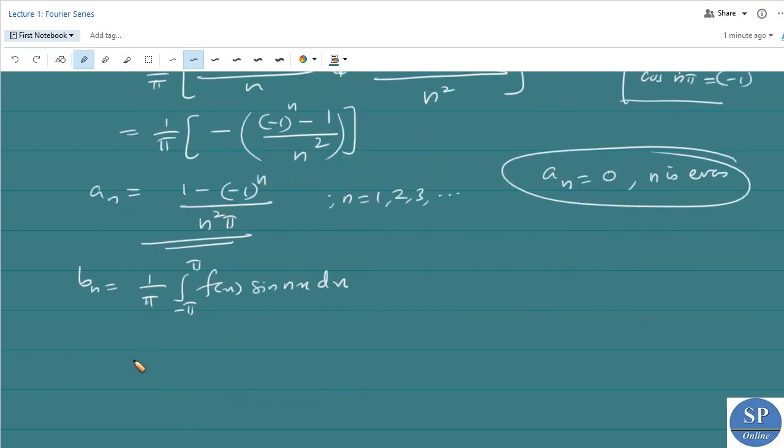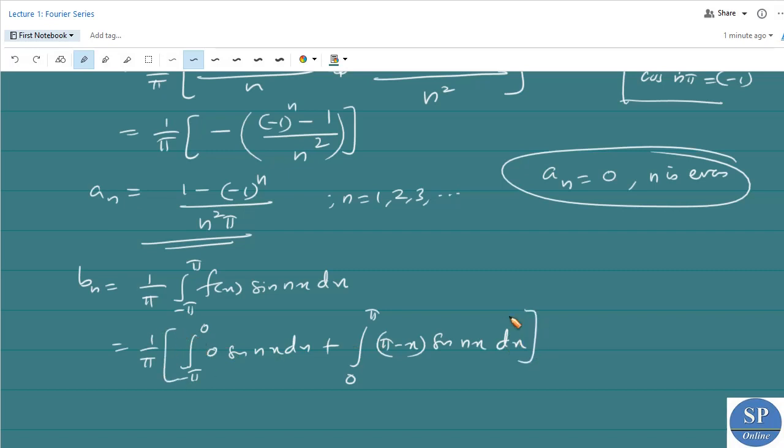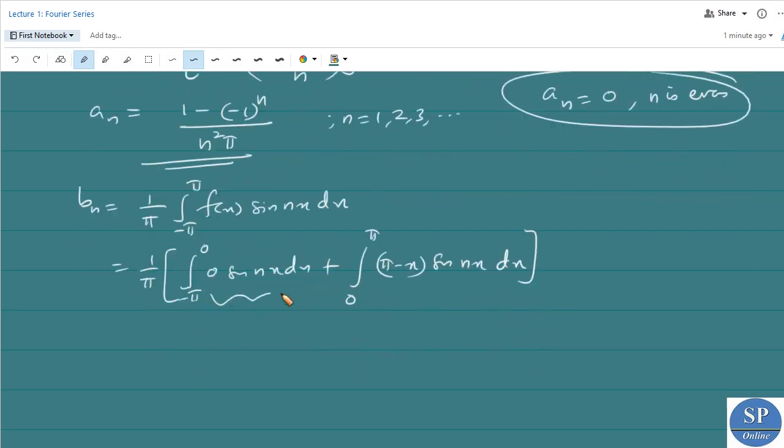So here we have this is equal to 1 by pi into the integral from minus pi to 0, which is 0. Therefore, we ignore it. That is minus pi to 0, we have f of x is 0 into sin nx dx, plus the integral from 0 to pi. It was pi minus x, right? Pi minus x into sin nx dx. So integrating this, here we have this is 0.